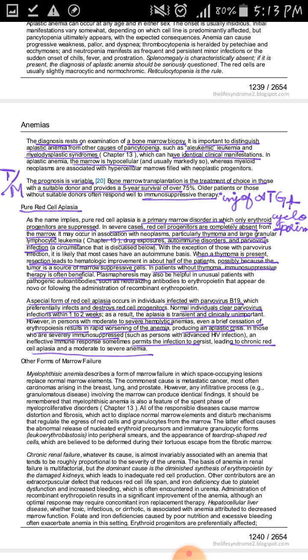Here we end with aplastic anemia. Aplastic anemia is finished. Next we will discuss some terms. Number one, we have pure red cell aplasia.